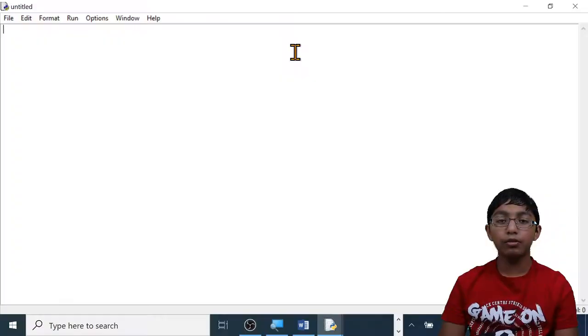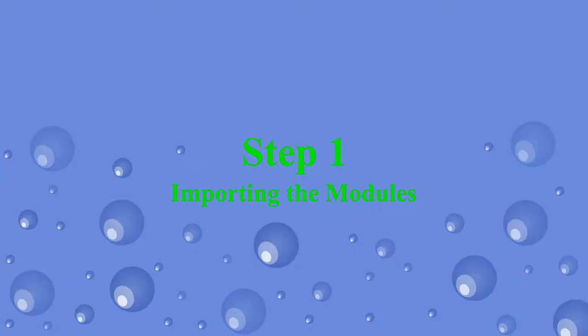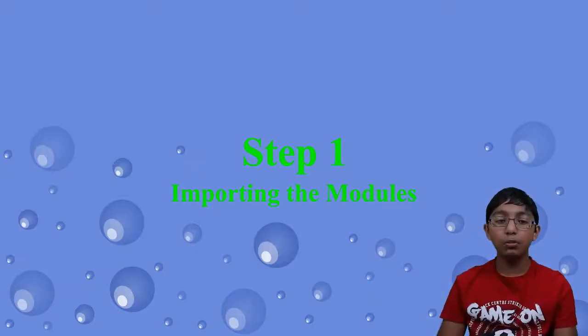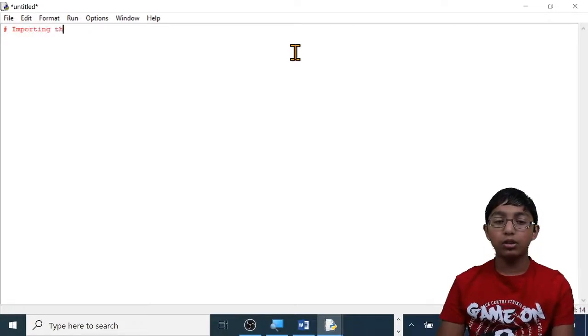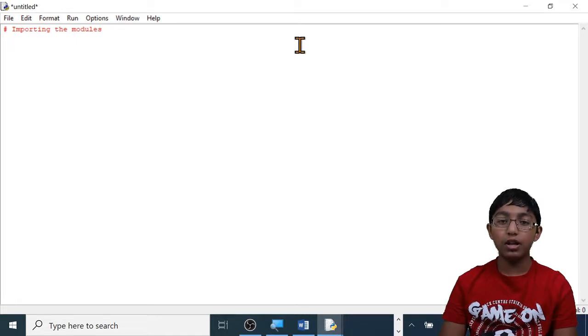In this program, there are 4 steps. Step 1. Importing the modules. For this program, we only need one module, and that is the tkinter module. To use it, we have to import it first. We're not going to use the whole of the tkinter module, we're only going to use the asterisk. To do that, type from tkinter import asterisk. Enter, enter.